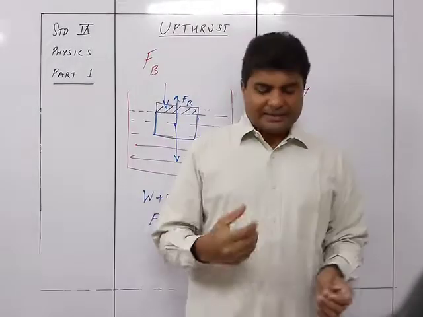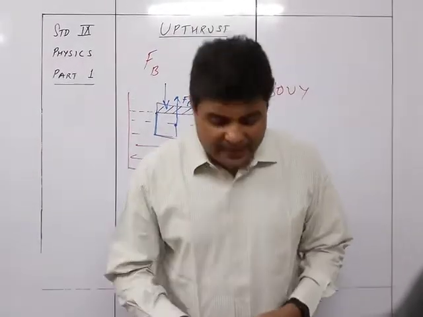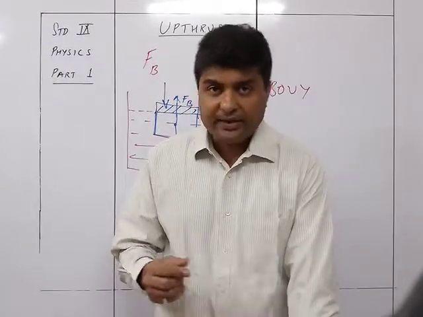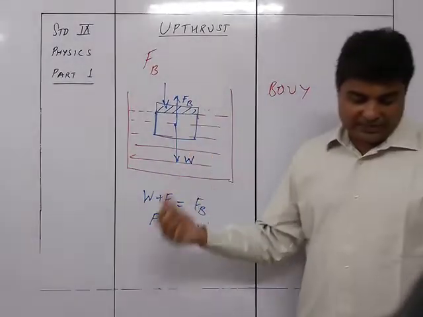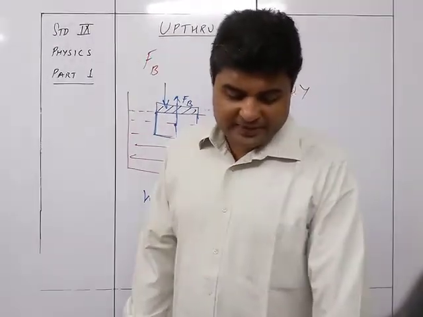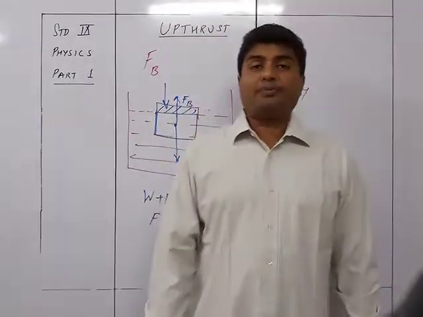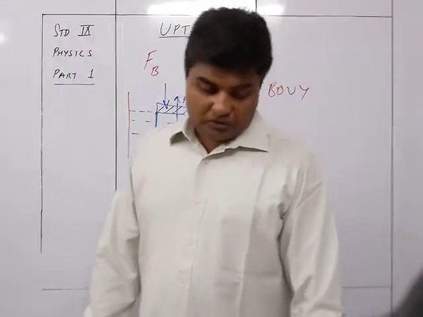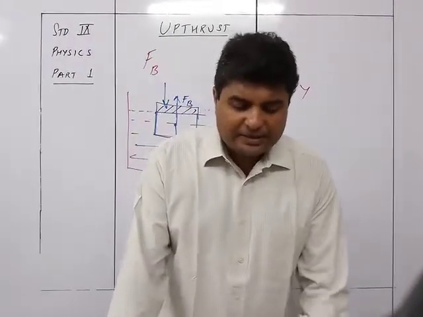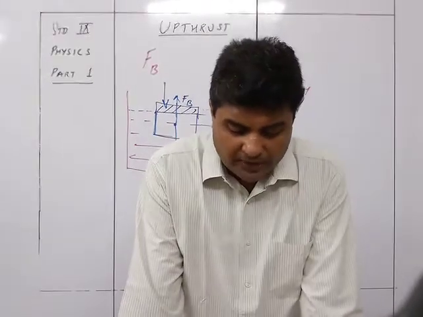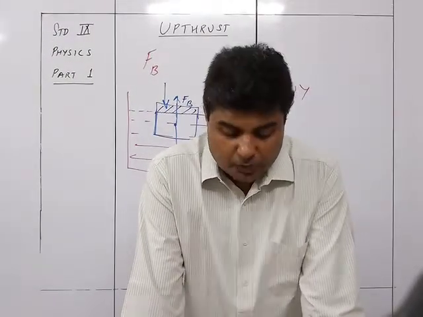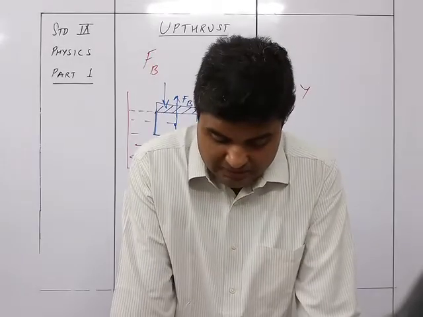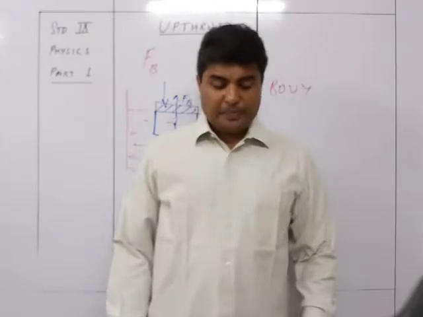So firstly, let us see this thing. When a body is immersed in a fluid, there are two forces acting on it. First is the weight W, which acts vertically downwards on the body, and the upthrust, which is FB, which is acting vertically upwards. We have noticed that the upthrust depends on the submerged portion of the body. It increases as the submerged portion of the body inside the fluid increases and becomes maximum. That is F'B.